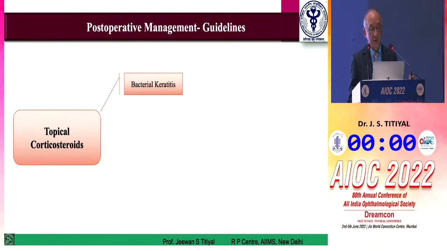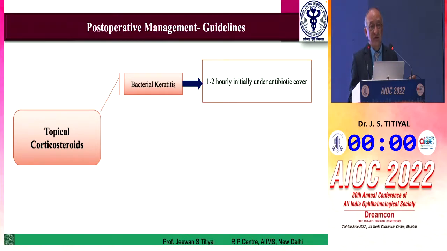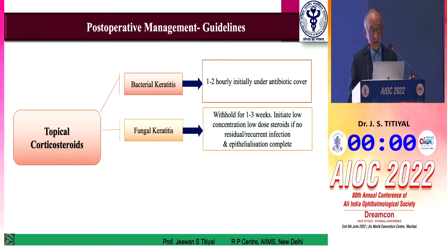What about topical corticosteroids? I think that is a critical question we get every time from the audience. When should we start steroids in these cases? Bacterial keratitis, you can start very early, if you have a diagnosis in your hand and the bacterial sensitivity in your hand. Fungal keratitis, most people will wait till epithelialization happens, then see how the patient behaves. Maybe 2 weeks is the earliest time to start steroids in these patients.